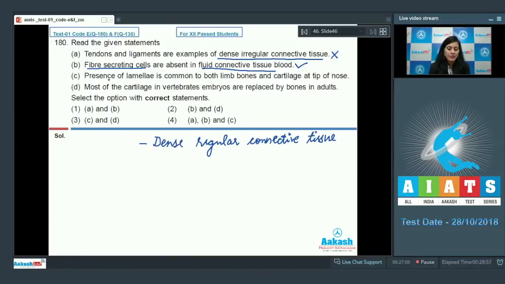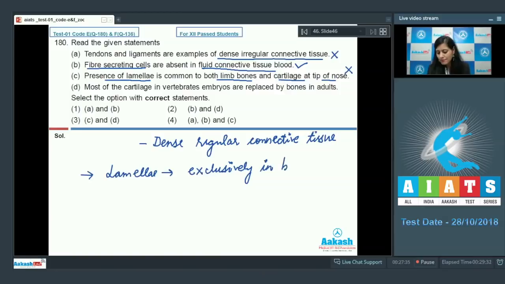Our third statement is presence of lamellae is common to both limb bones and cartilage at tip of nose. And this is an incorrect statement because lamellae is exclusively present in bones only, whereas lacunae is a feature which is present in both bones and cartilage.